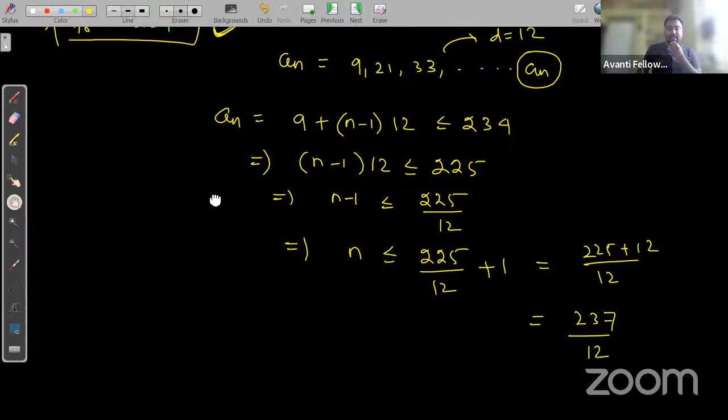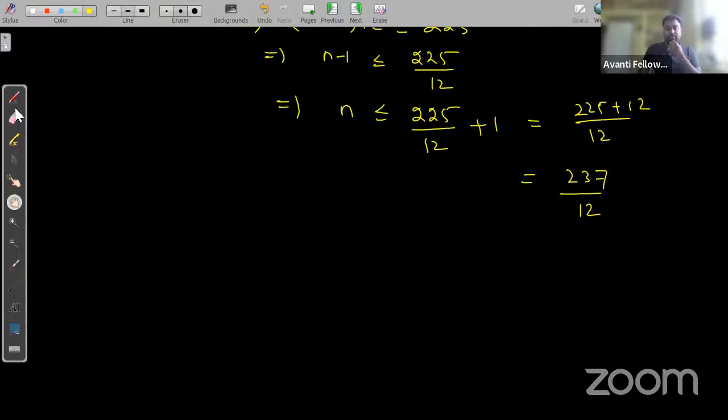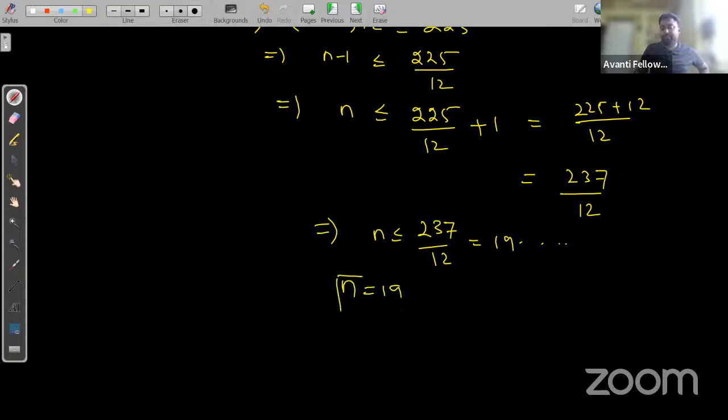So n is less than or equal to 237 by 12, which is 19 point something. So n is less than or equal to 19 point something, so I am considering n is equal to 19.